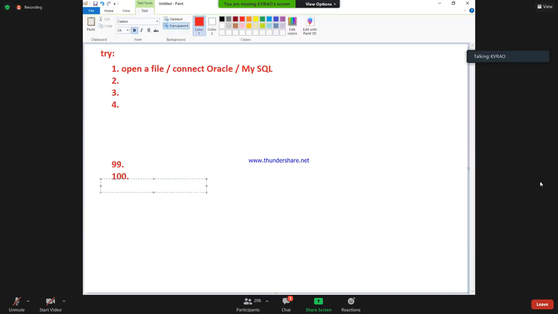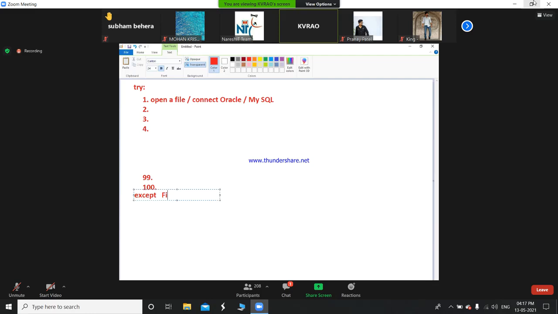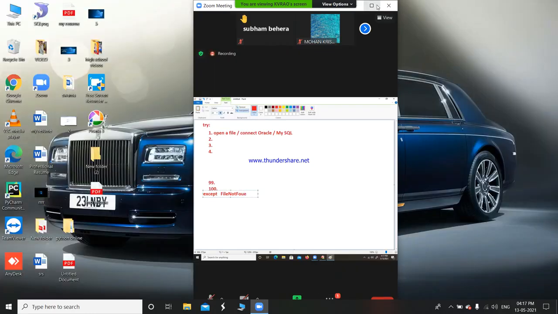Even in my Java class in the morning, the same exception handling concept is going on with Java. This is with Python, so don't feel confused that what is catch in Java is called the except block here. We write the type of exception: file not found error.